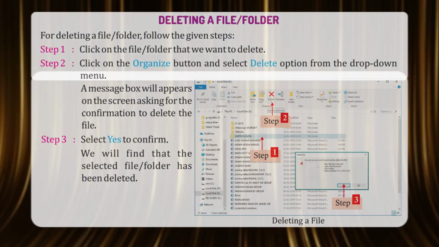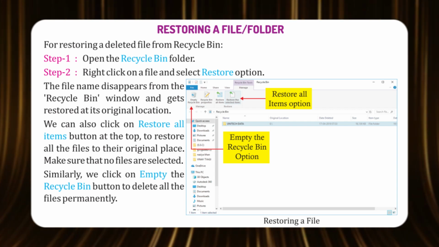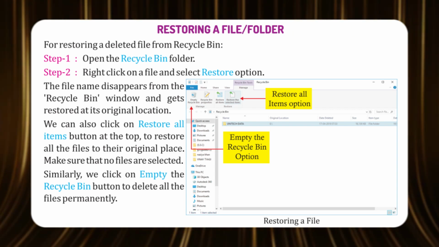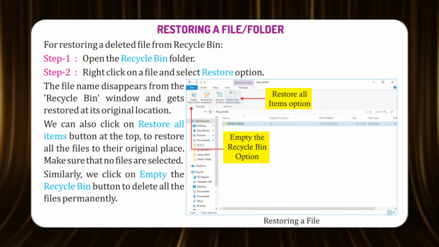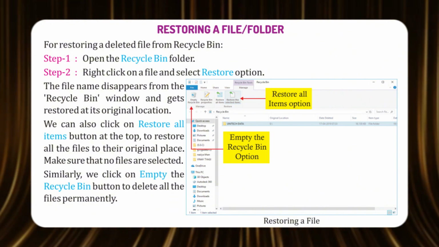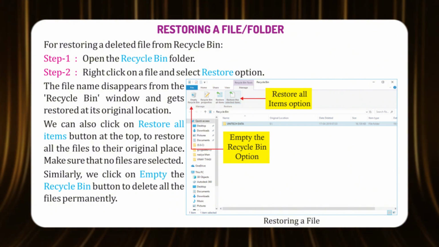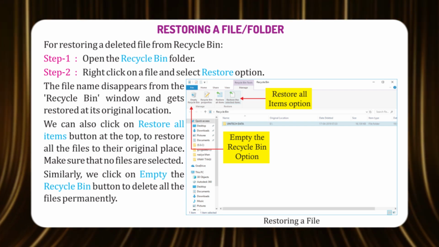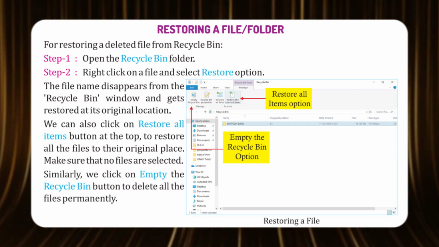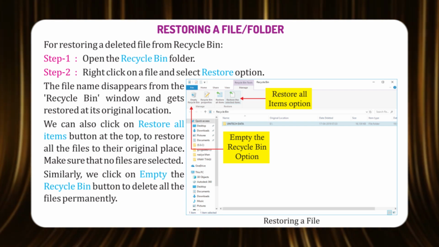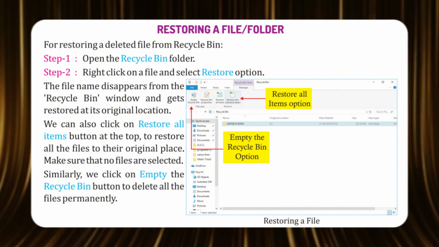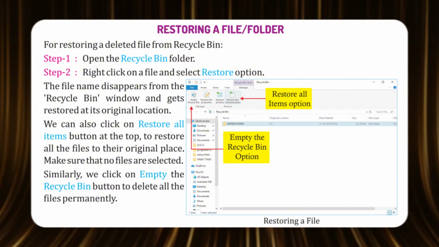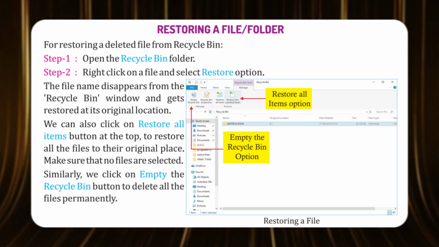Restoring a file folder. For restoring a deleted file from the Recycle Bin. Step 1. Open the Recycle Bin folder. Step 2. Right-click on a file and select the Restore option. The file name disappears from the Recycle Bin window and gets restored at its original location.